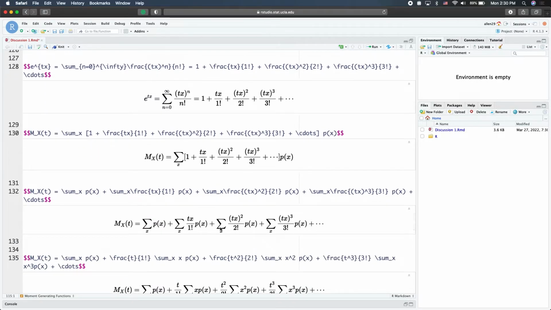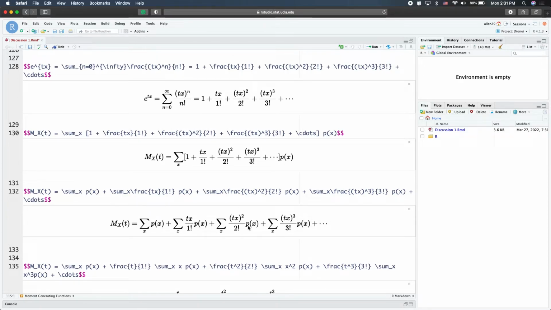Basically it's a summation over another summation, and then we can rearrange the terms. For example, we multiply p of x by 1 and sum over all possible x, that's the first term here. Then we also have the sum over all possible x of this term multiplied by p of x, and the same for all the other terms.